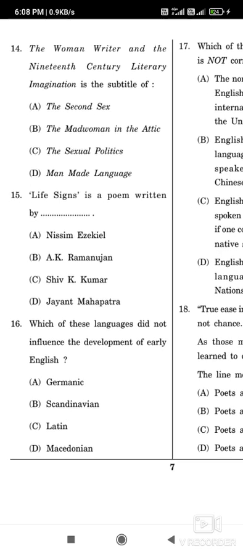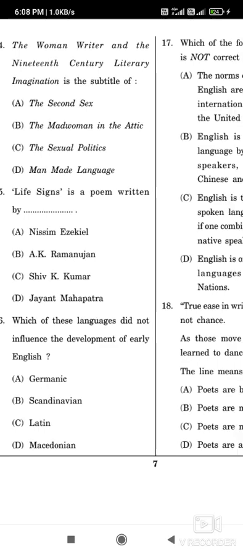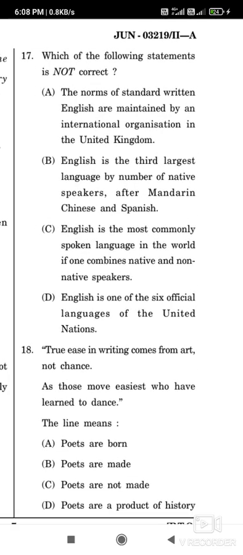Then question number 16: which of these languages did not influence the development of early English? The correct answer is option D, Macedonian. Okay, now question number 17, which of the following statements is not correct? Here option A is correct.